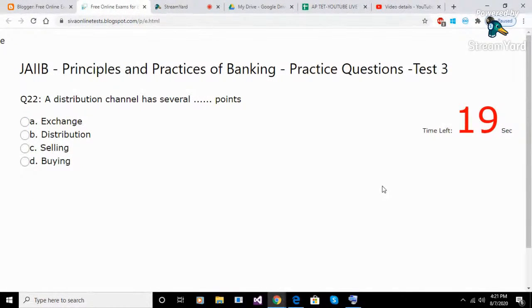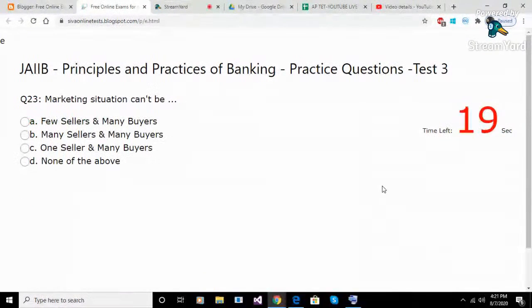Question 22. A distribution channel has several points. Option A. exchange. Option B. distribution. Option C. selling. Option D. buying. Answer A. exchange.